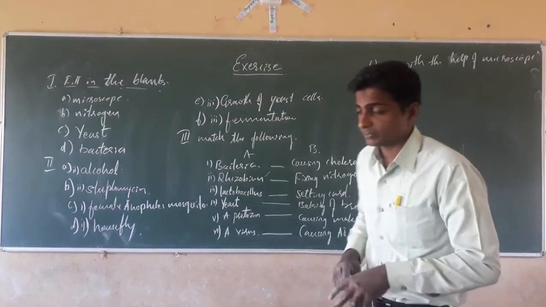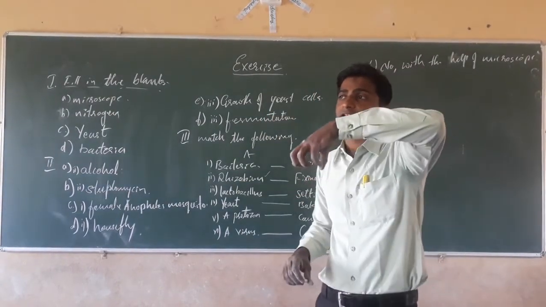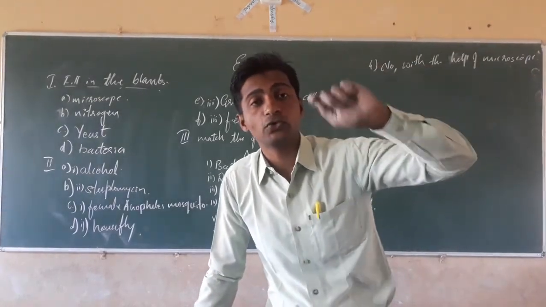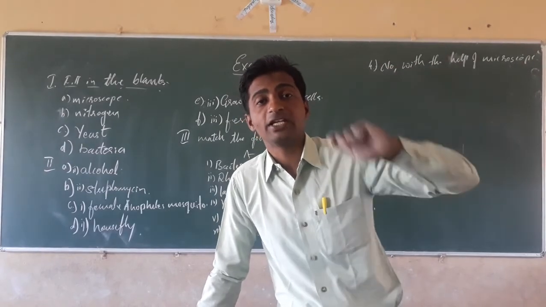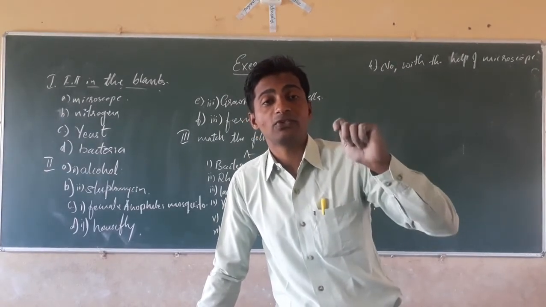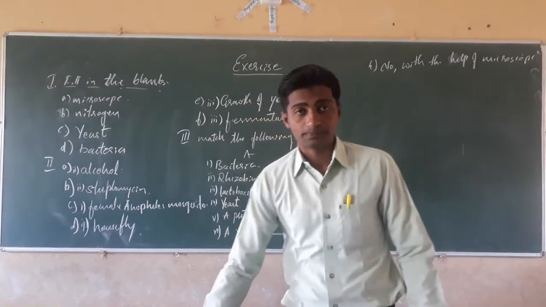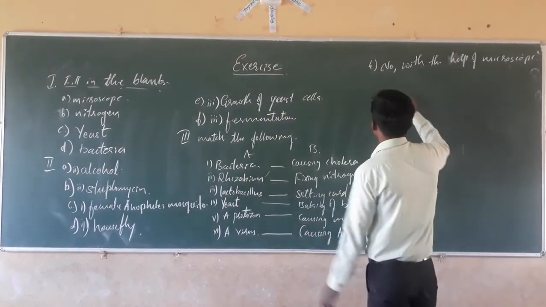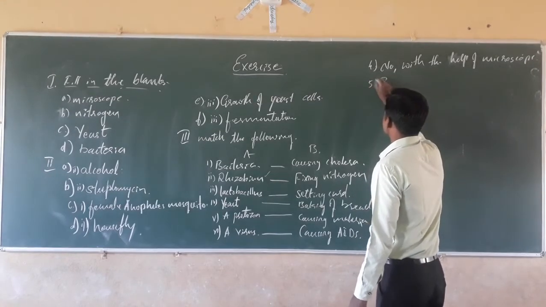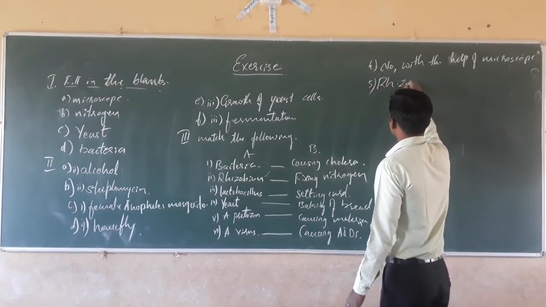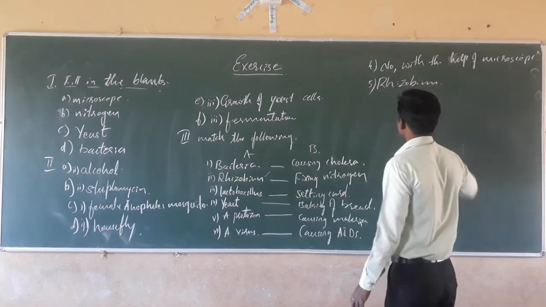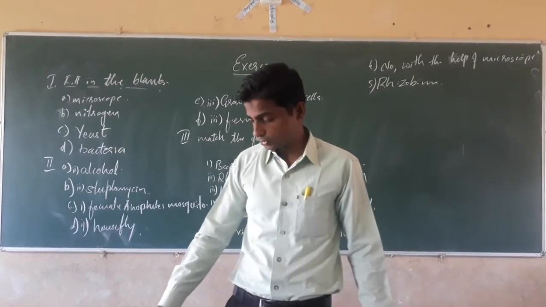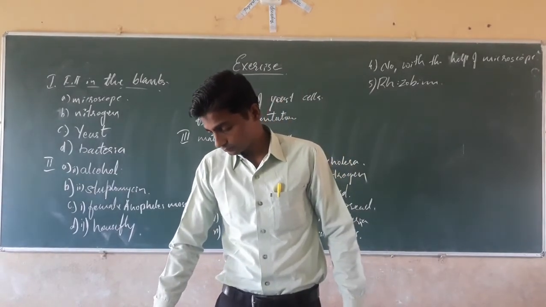Yes, it means when the plant takes the nitrogen, it supplies it to each and every part of the plant body, even the fruits, leaves and vegetables. By feeding on these vegetables, roots and fruits, we get the nitrogen. Yes, the correct answer is Rhizobium. Next, come to the seventh one.